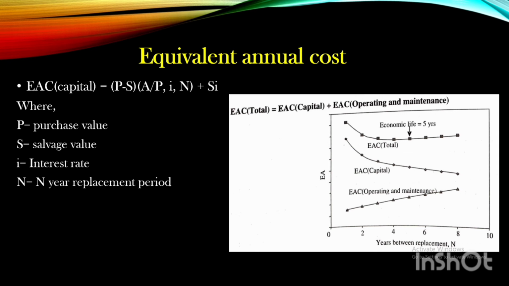In this graph, EAC capital is decreasing gradually with time, because when we purchase an asset, as time passes the price of that particular asset starts decreasing, as we all know. The second term is EAC operating and maintenance, which increases with time. Like if I purchase a car, in the beginning I do not need to spend much on services and other maintenance, but after some time maintenance is required. So to find out the total EAC, add the capital cost and the operating and maintenance cost.